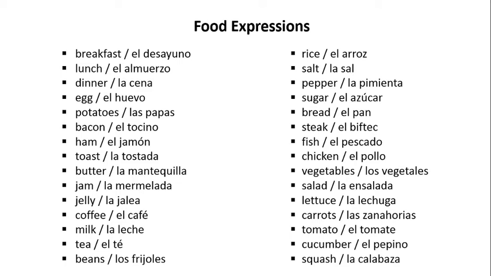Salad is la ensalada. Lettuce is la lechuga. Carrots is las zanahorias. Tomato is el tomate. Cucumber is el pepino. And squash is la calabaza.